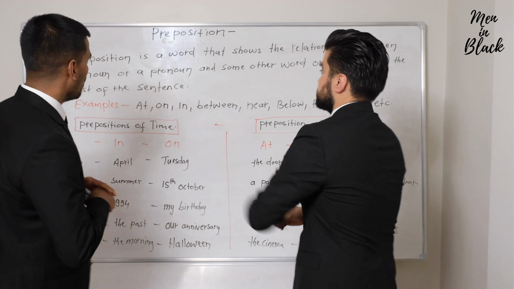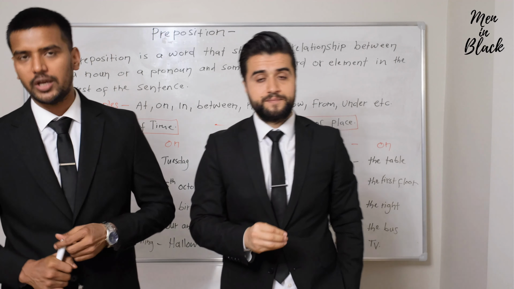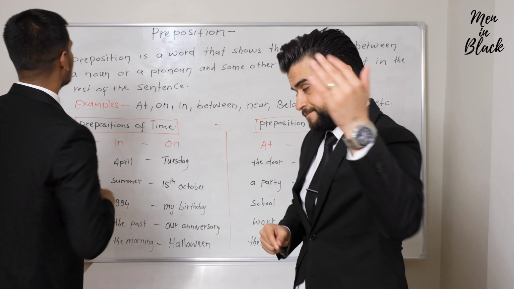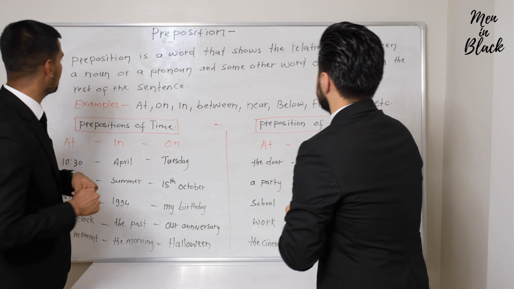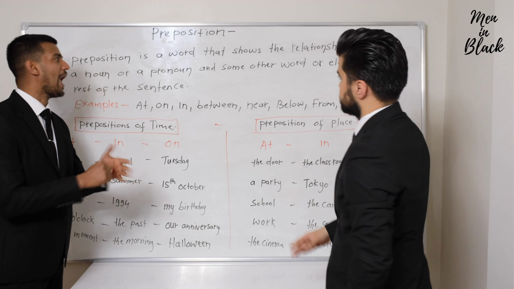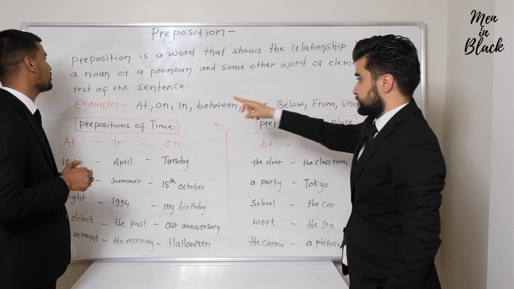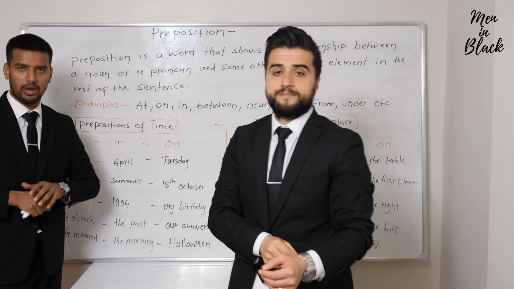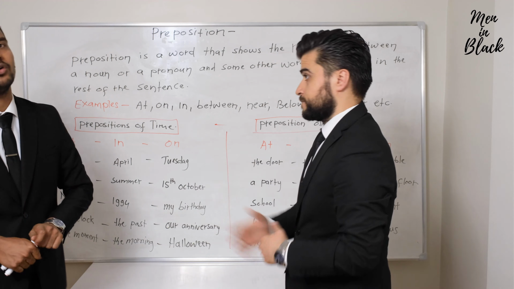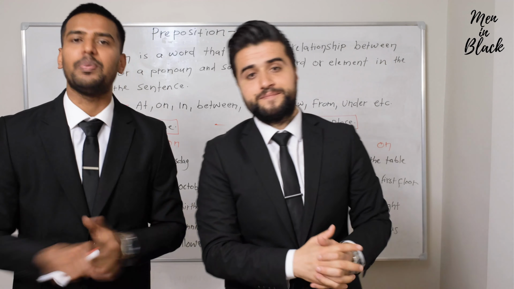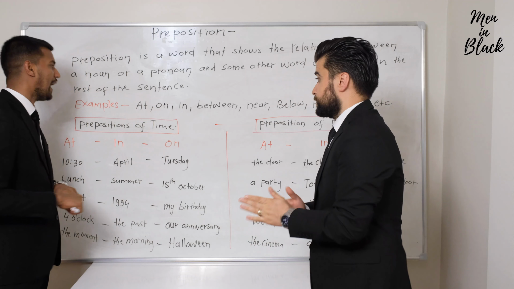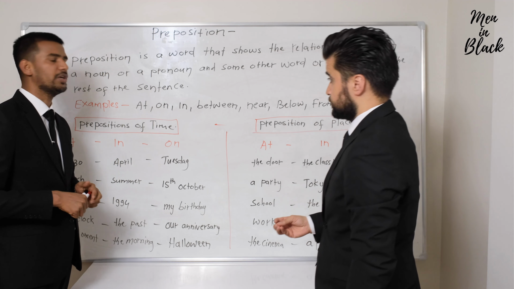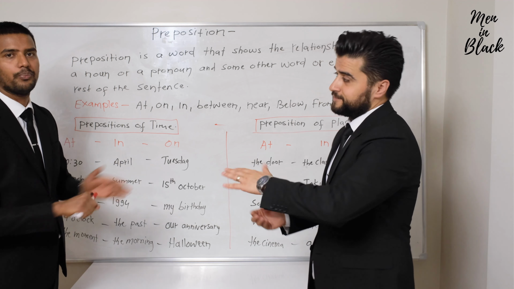Okay, preposition. So what is preposition? When do we use it? How do we use it? What is the definition? We are going to learn it. Preposition is a word that shows the relation between a noun or a pronoun and some other word or element in the rest of the sentence. So what is a noun and what is a pronoun? We already learned that in parts of speech. Examples: at, on, in, between, near, below, from, under, etc. These are examples of prepositions.